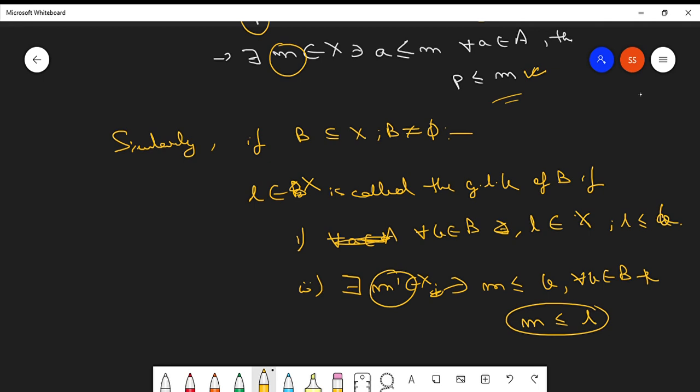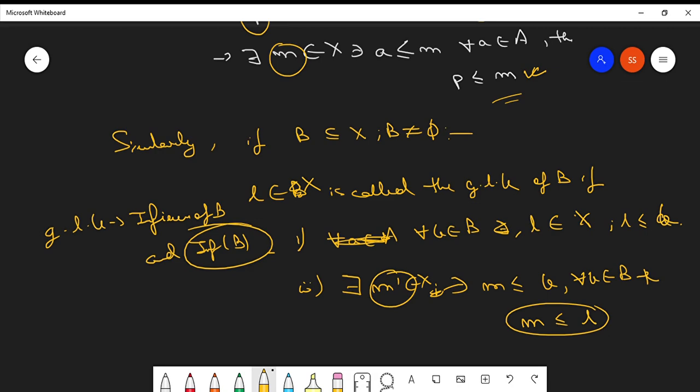Then this element L will be called the greatest lower bound, also called the infimum. So as the least upper bound is called the supremum, the greatest lower bound is called the infimum of B, and also denoted as inf B, clear, inf B, got it.